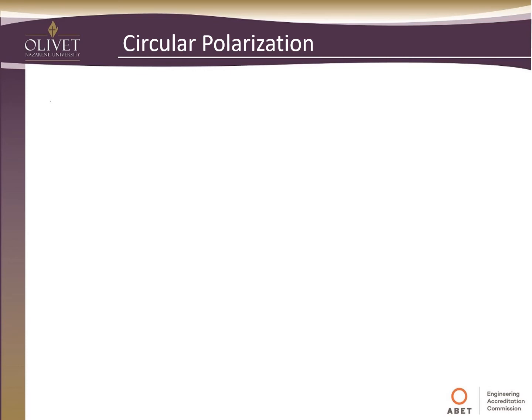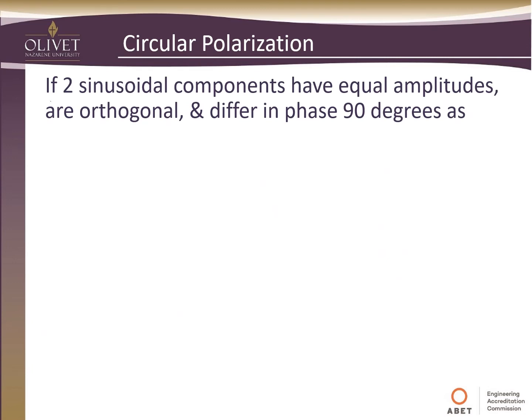So another type of polarization we can have is circular polarization. If we have two sinusoidal components that this time have equal amplitudes, remember before we could have arbitrary amplitudes. That's what gave us the alpha offset angle. But if we have equal amplitudes and they're orthogonal and they differ in phase by 90 degrees, an example of